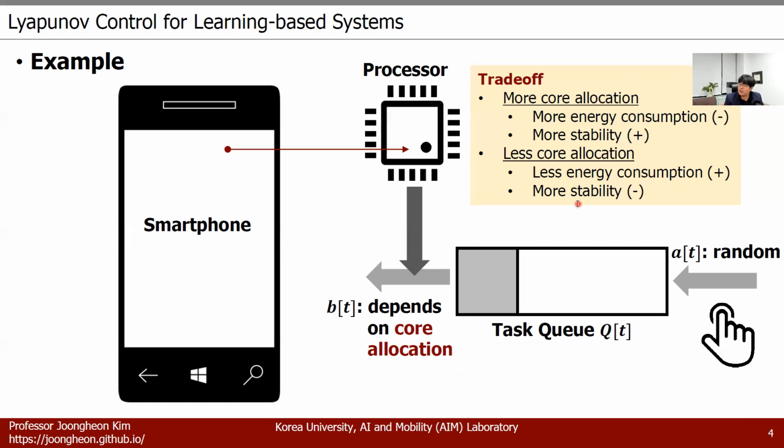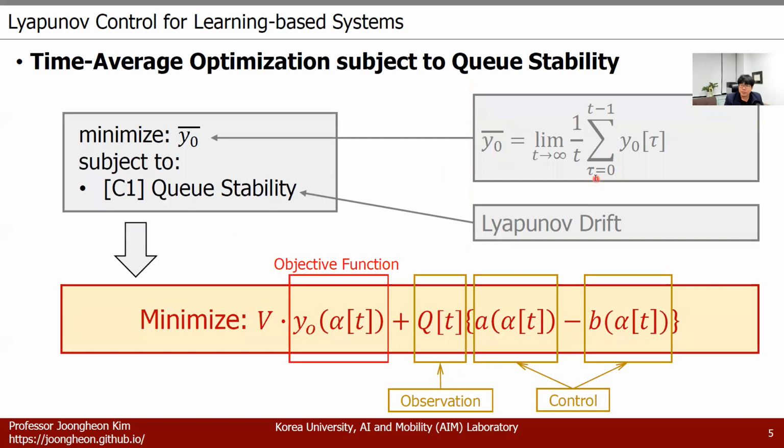Now, in this case, you can confirm that Lyapunov optimization can be used in this system. It can be mathematically modeled as follows. Here, we want to minimize our objective function. So, for example, we want to do energy consumption minimization and so forth. If you want to maximize our objective function, then you can put a negative in front of this equation.